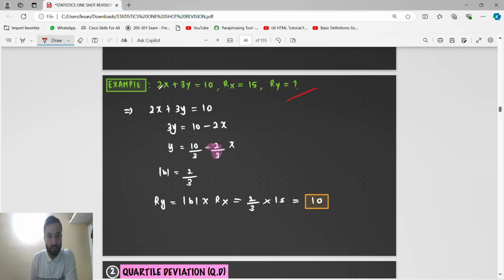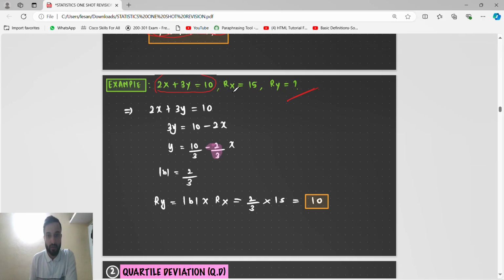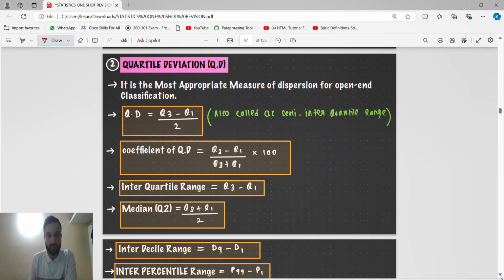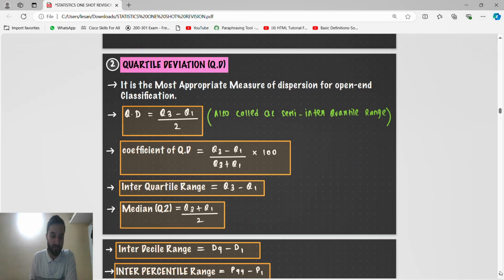What is this? One equation is given, the value of one variable is given, you have to find the value of the other variable, and the range is given. R is range. So range or quartile deviation or mean deviation or standard deviation, that is, range or deviation is given. What you have to find? Y is equal to mod, mod means obviously it will come positive. So coefficient of x is 2 divided by coefficient of y is 3 into x is 15. So 3 5s are 15, 5 2s are 10. That's it. They have done it by some other method, so don't follow that. We did this method in the class, so focus on this method. That is the fourth property type.